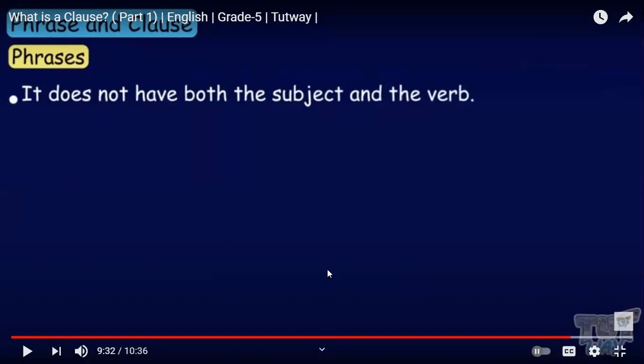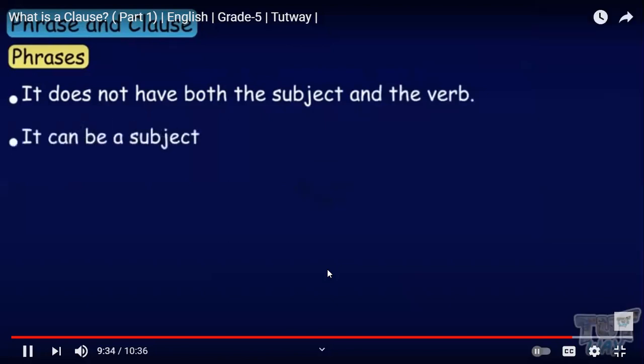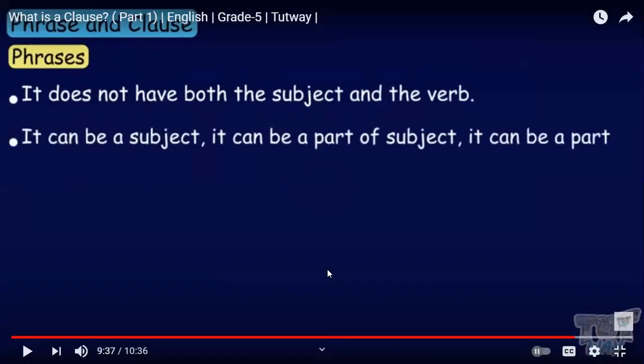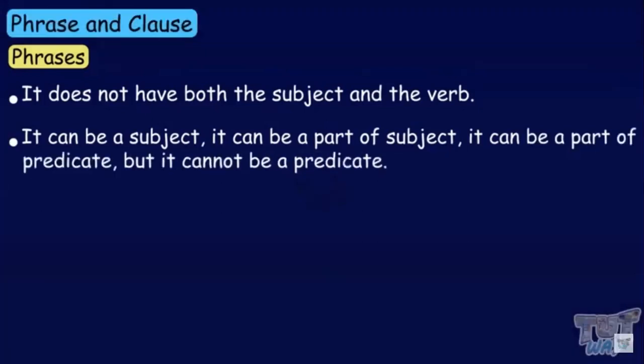This is the main difference between a phrase and a clause. It can be just a subject, part of the subject, or a part of a predicate.